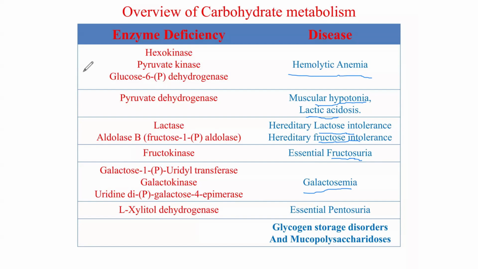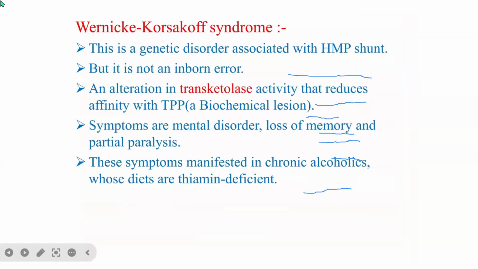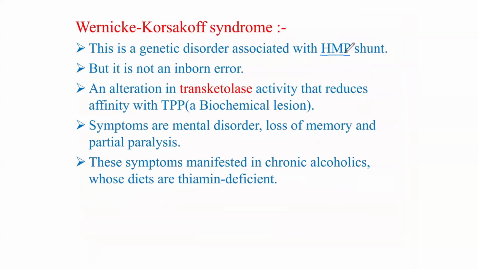Now the next thing we are going to look at is Wernicke syndrome. What is Wernicke syndrome? Wernicke-Korsakoff syndrome is a genetic disorder associated with the hexose monophosphate shunt, that is the pentose phosphate pathway, but it is not an inborn error.